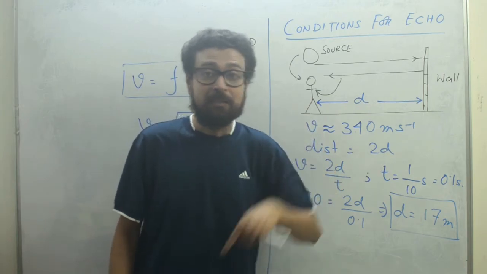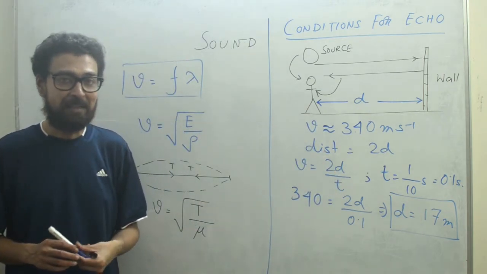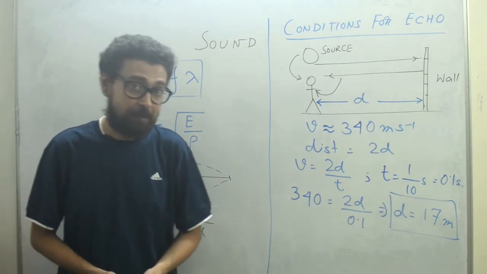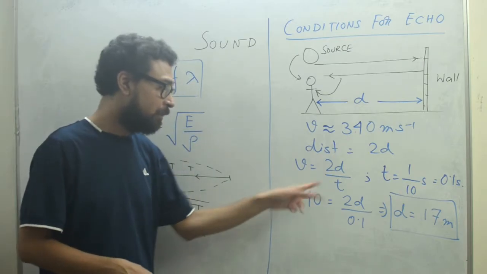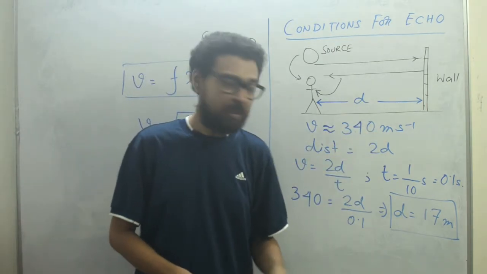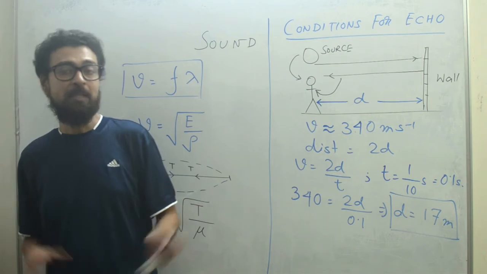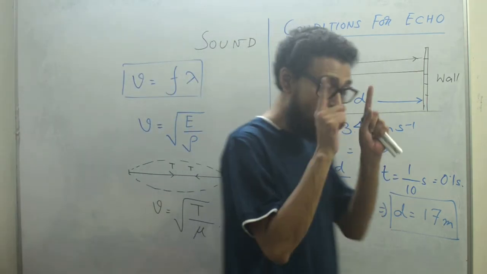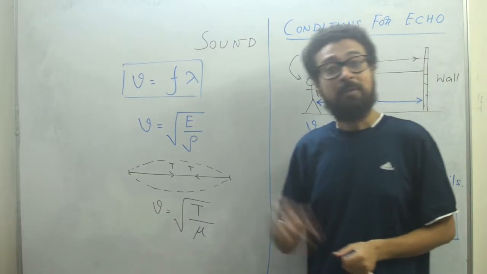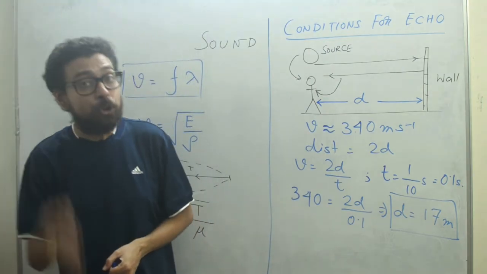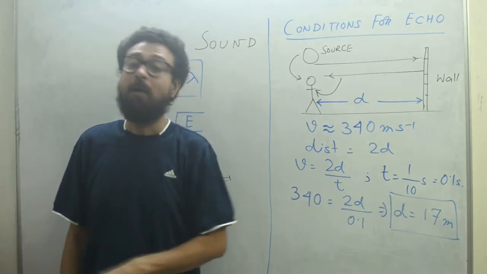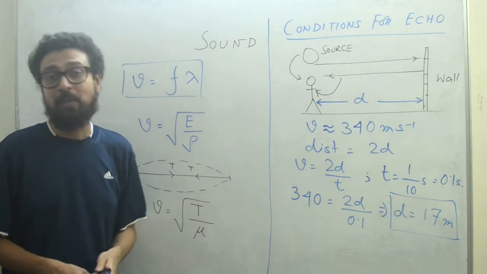So you see, the conditions vary if the medium changes. Keep this in mind: this derivation can come in your exam. Even for water they can ask you, then the value will be 1400, not 340. If you take 330, it will come to 16.5 meter. So the minimum distance of the reflector from the source of the sound or from the listener should be at least 17 meter in air in order to hear the echo, the repetition or reflected sound once again.